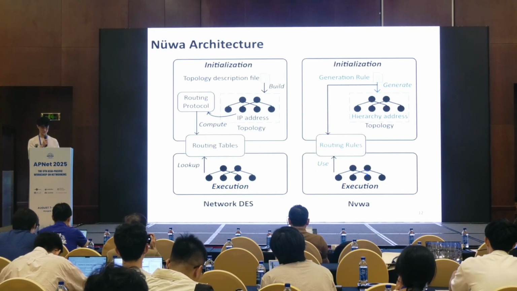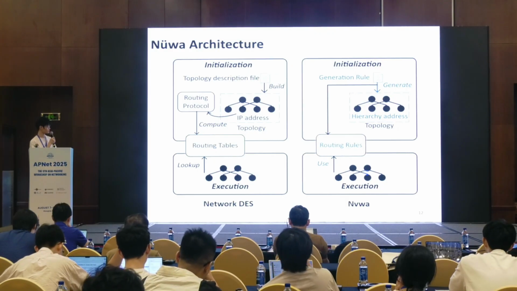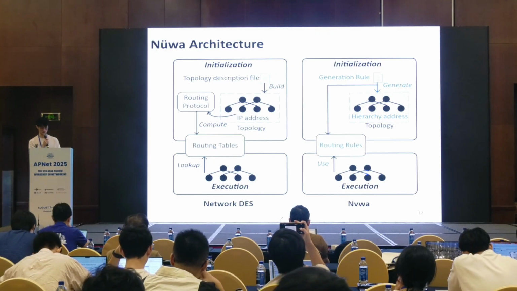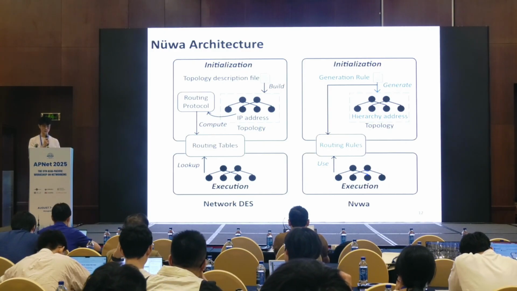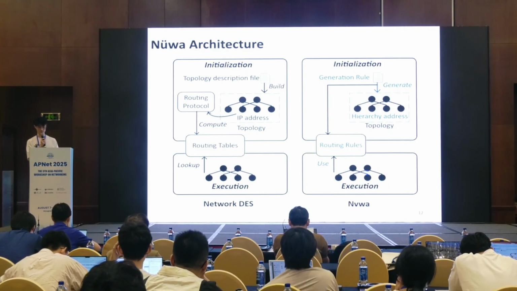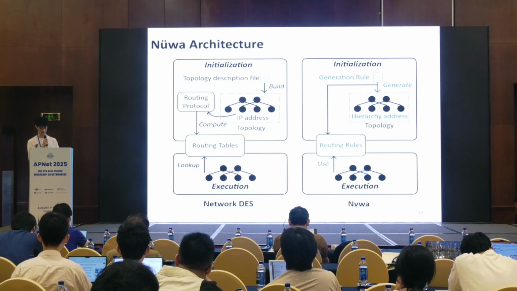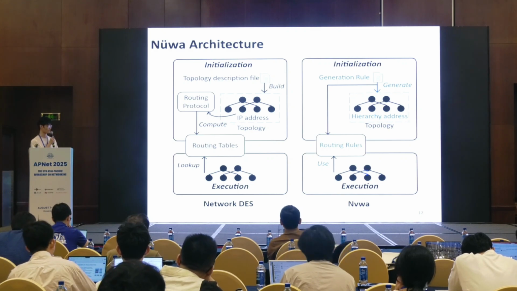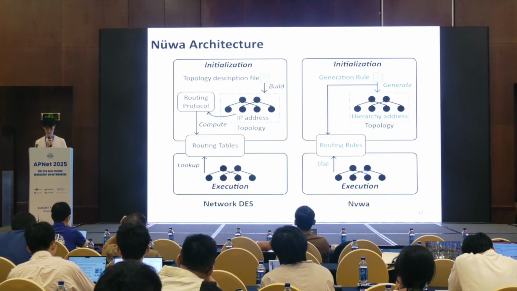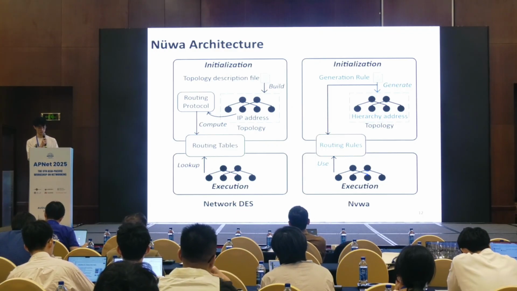Based on this insight, we designed Nüwa. On the right is the architecture of Nüwa compared to a traditional DES on the left. Nüwa replaces routing tables with a generative approach. It uses generation rules to build the topology, then assigns hierarchical addresses, and generates routing rules to forward packets, which eliminates the need for routing table lookup.